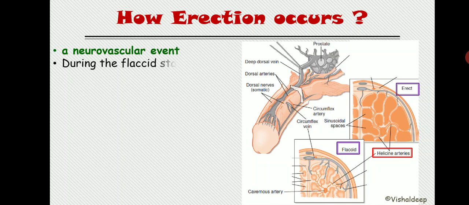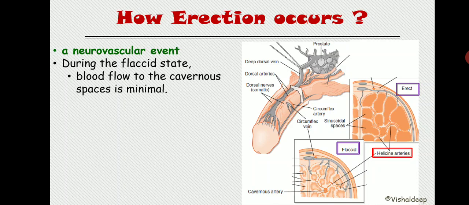During the flaccid state, blood flow to the cavernous space is minimal. These are small ponds. This pond is supposed to fill with blood in order to erect the penis. This pond is known as cavernous space. These small ponds get blood via the artery known as the helical artery.